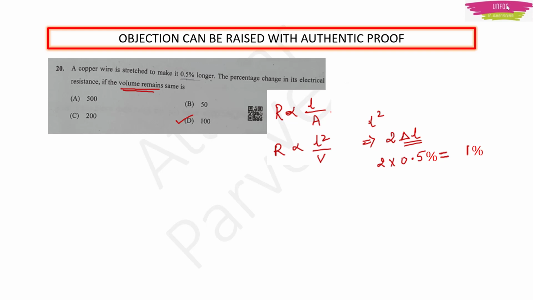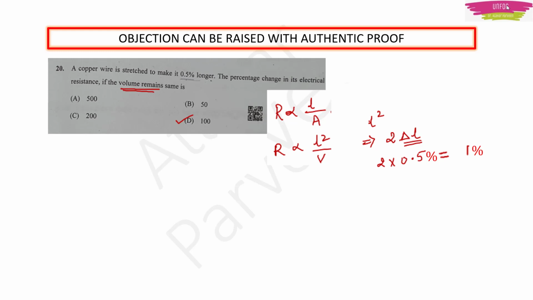Means they are asking for a percentage change, they are not asking for a number. Then why do we convert this 1% into 100 again? If they were asking for a number, then we would multiply this 1 by 100, and instead of the percent symbol we would write 100, and then our answer would be 100. But they are asking in percentage only, right? So the answer should be 1%.